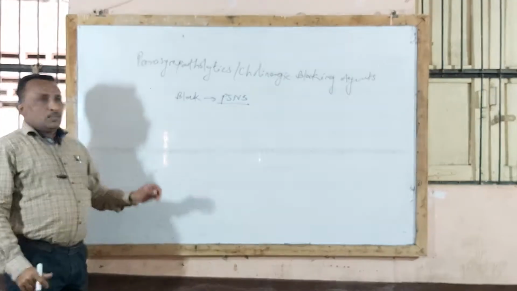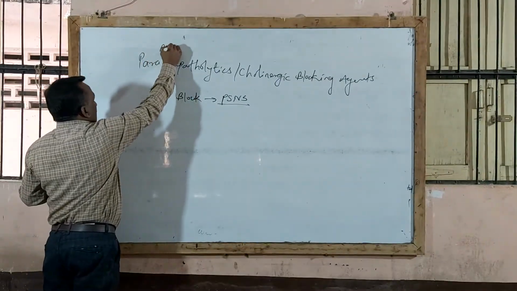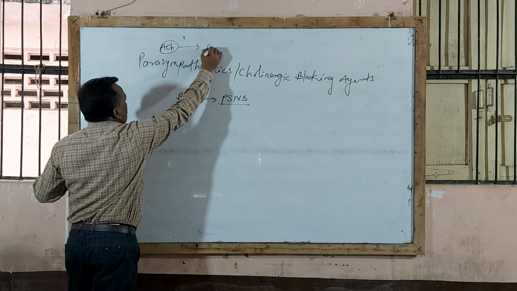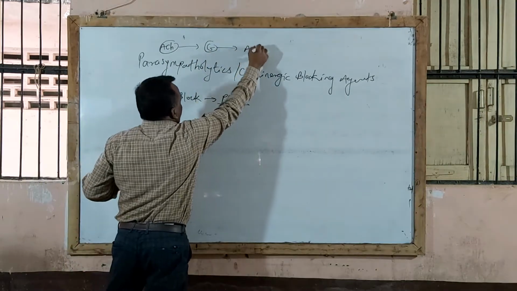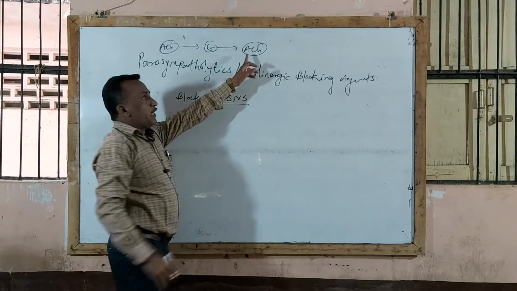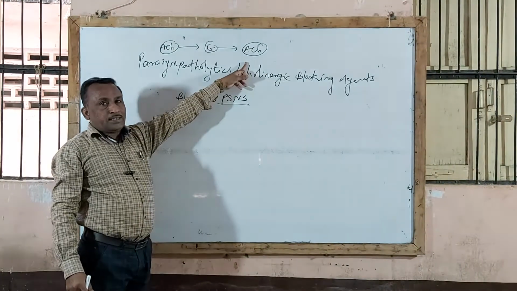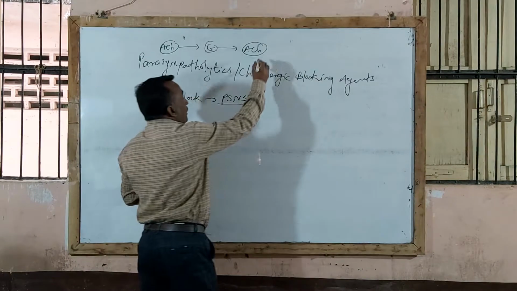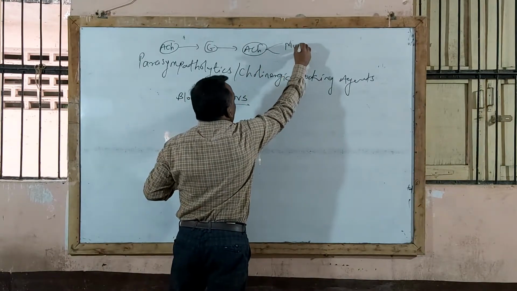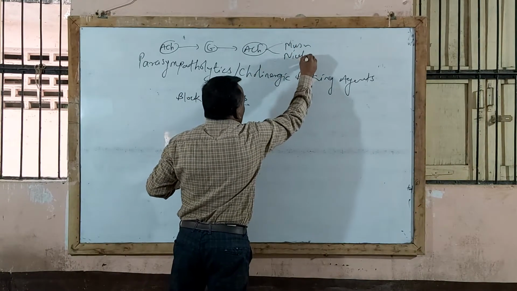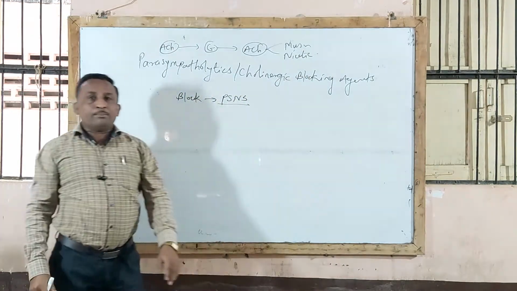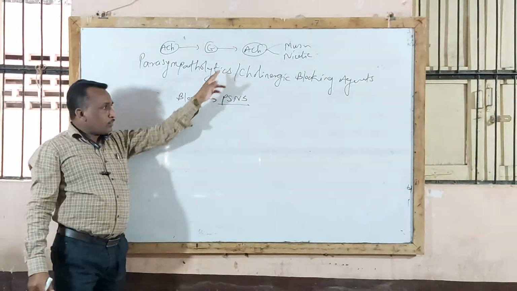You know that acetylcholine passes through the ganglion. Again, there is a release of acetylcholine at the post-ganglionic parasympathetic nerve ending. This acetylcholine combines with muscarinic receptor and nicotinic receptor, and thereby produces parasympathomimetic action.